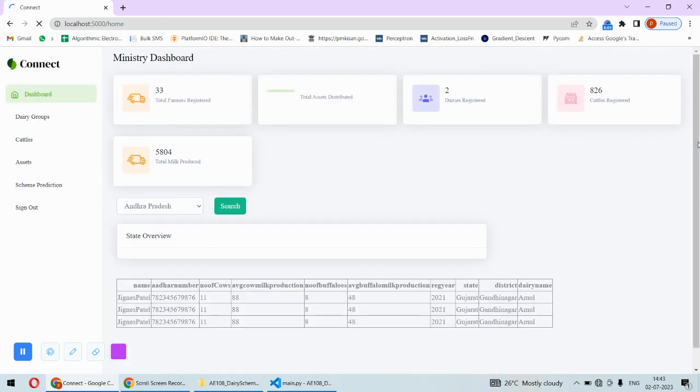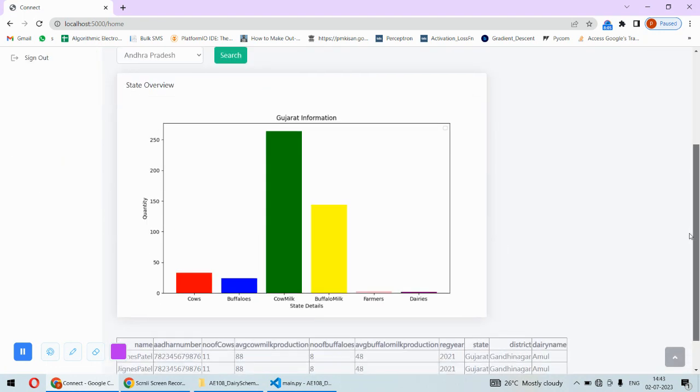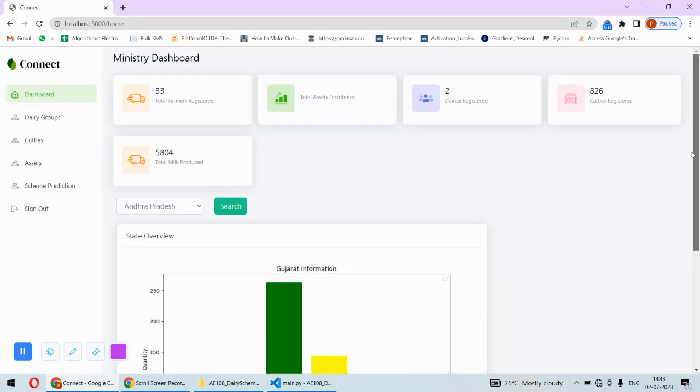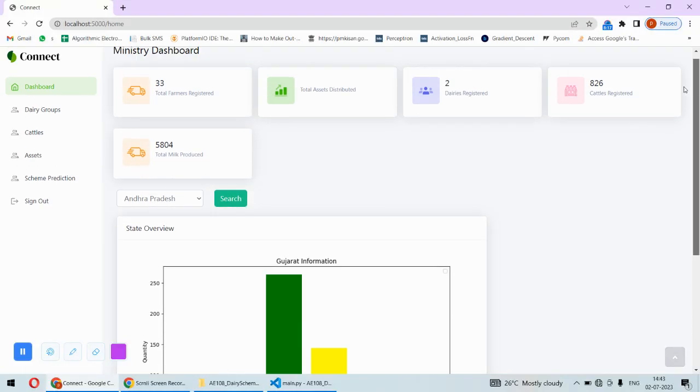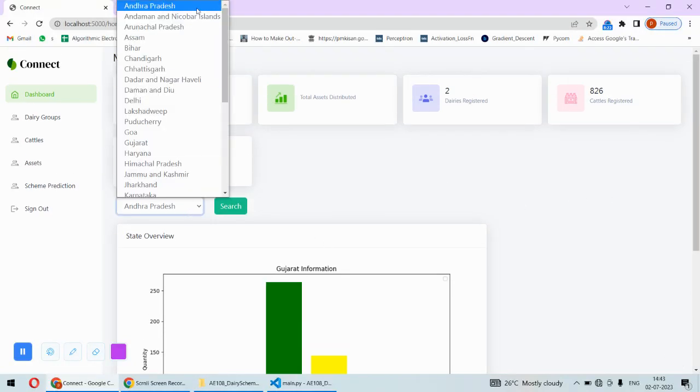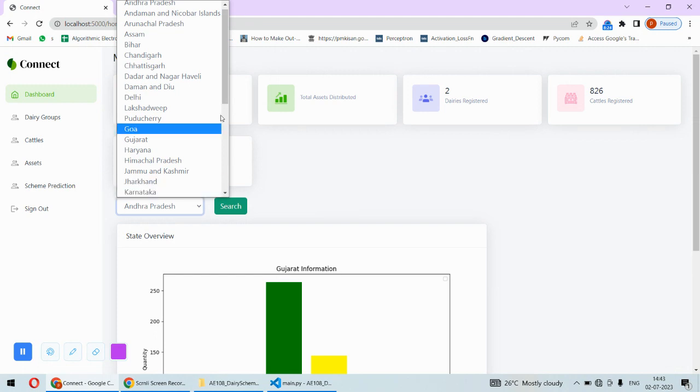So based on that, I can get the information for Gujarat only. These are the number of cows in Gujarat, buffaloes in Gujarat, cow milk in Gujarat, buffalo milk, farmers and dairies in Gujarat. So this kind of thing we can get to know. The government can easily know the state-wise details, and can find out for any state from here.